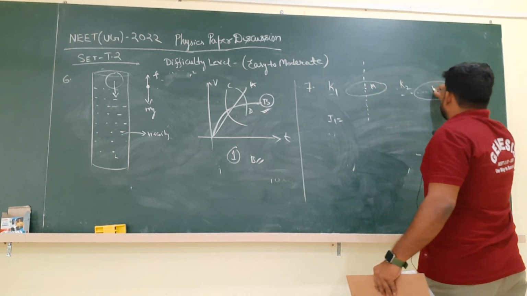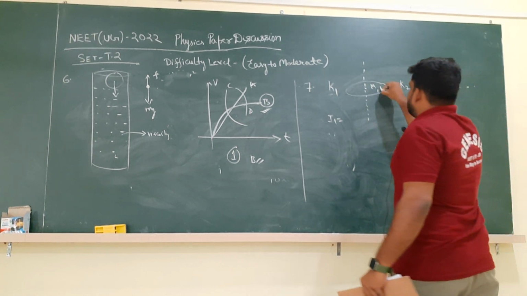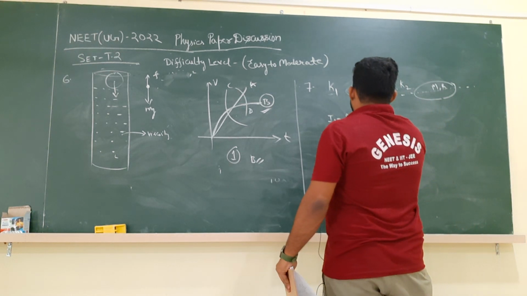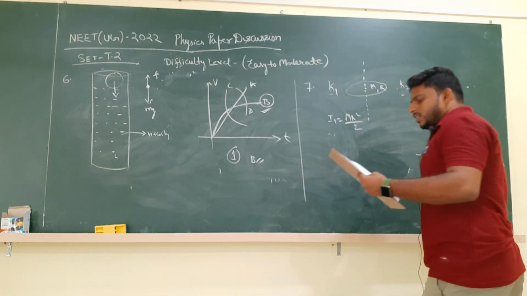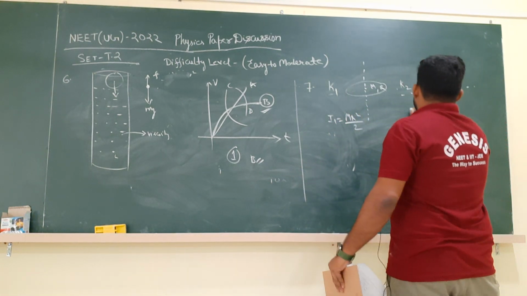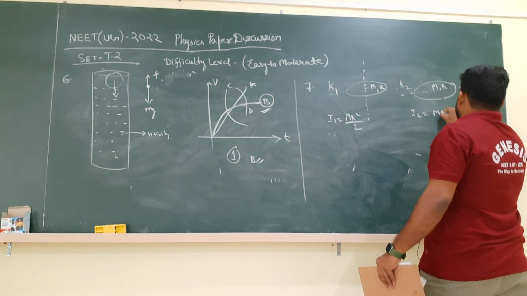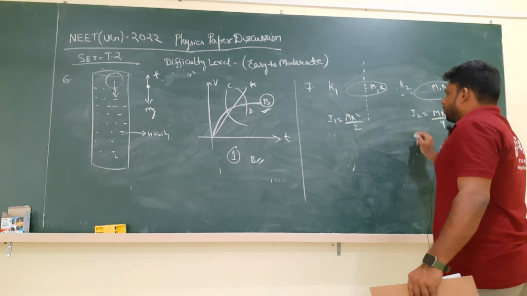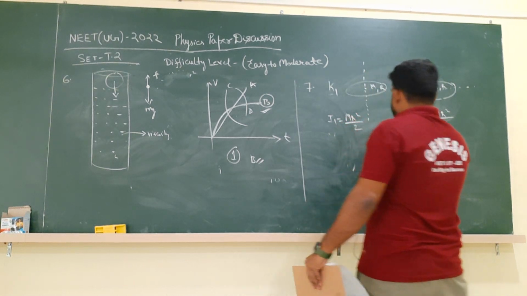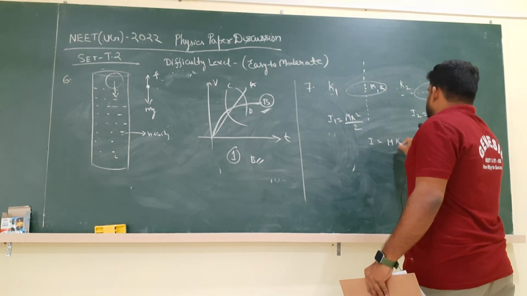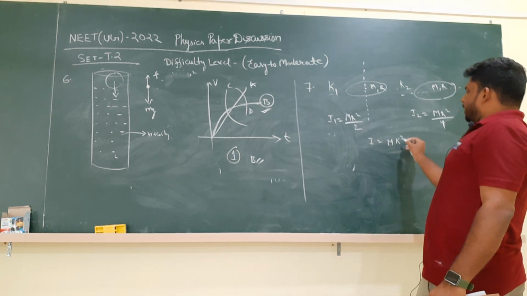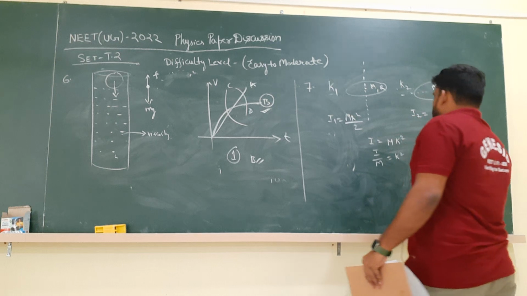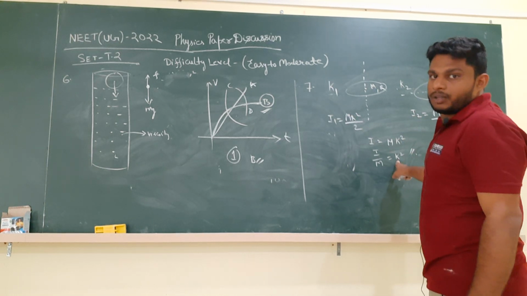In both cases, as the disc is the same, mass is m only, radius is r only. In the first case, the moment of inertia is mr square upon 2. In the second case, the moment of inertia is mr square upon 4. Now we know that if I is the moment of inertia, I by m is equal to the square of the radius of gyration.